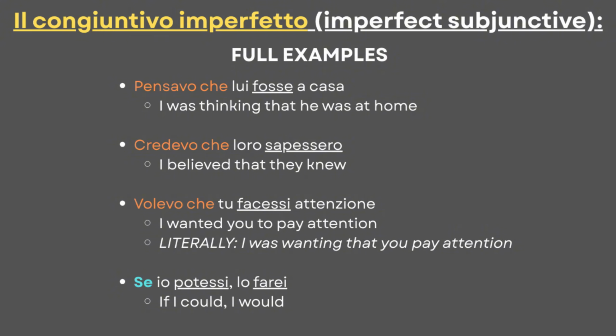Overall, this is how the congiuntivo imperfetto fully works in Italian. And in the next video, we'll see the last subjunctive, which is the past perfect.